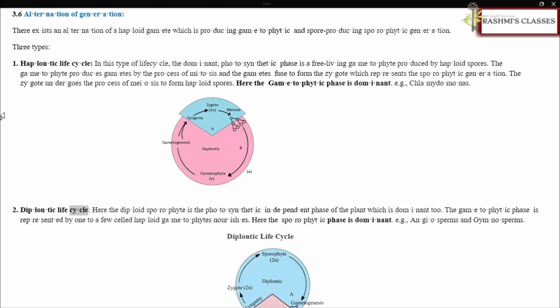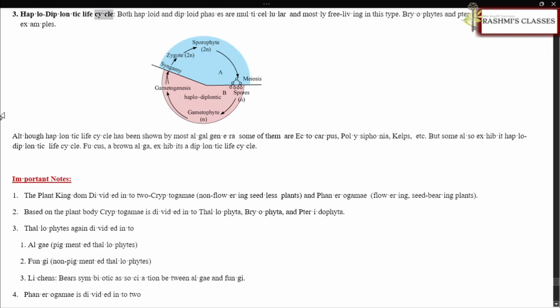Diplontic life cycle. Here the diploid sporophyte is the photosynthetic independent phase of the plant, which is dominant too. The gametophytic phase is represented by 1 to a few celled haploid gametophytes. Here the sporophytic phase is dominant. Example: angiosperms and gymnosperms. Haplodiplontic life cycle. Both haploid and diploid phases are multicellular and mostly free-living in this type. Bryophytes and pteridophytes are examples.